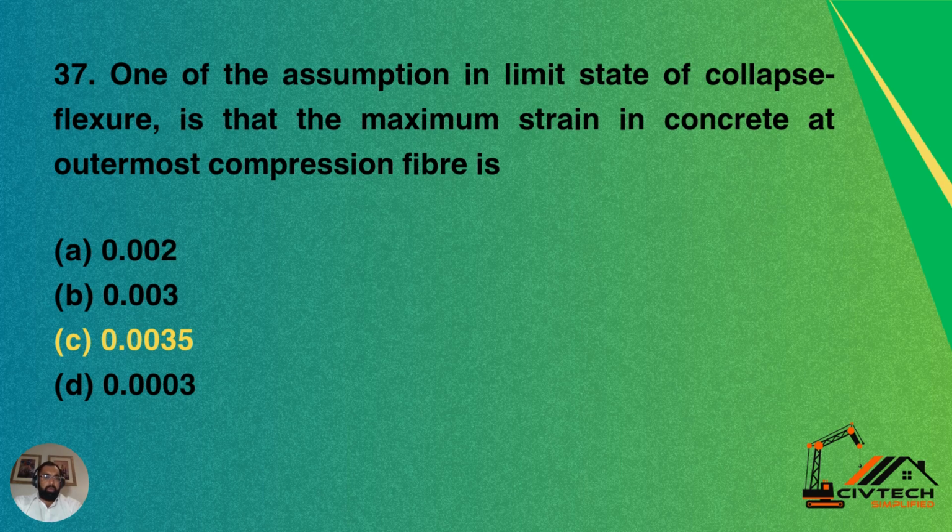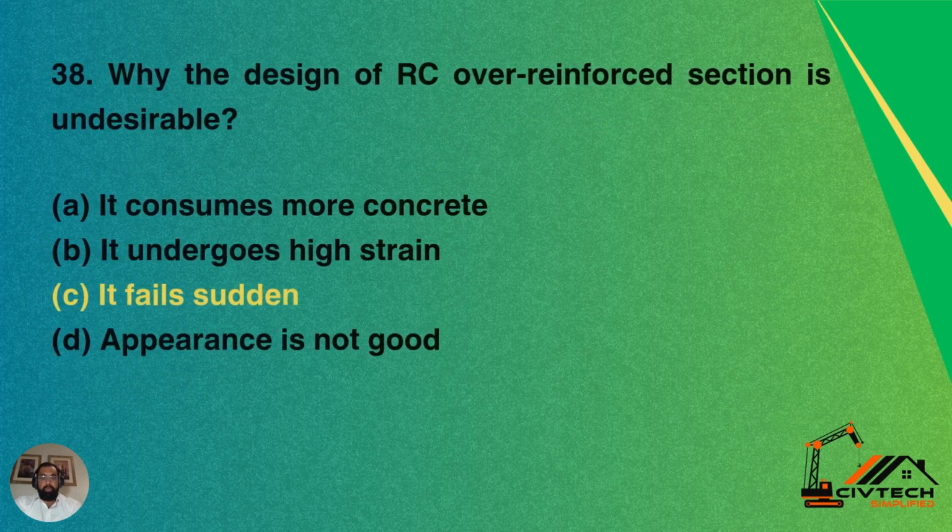Question 37. One of the assumptions in limit state of collapse flexure is that the maximum strain in concrete at outermost compression fiber is. So what is the maximum strain in concrete at the outermost compression fiber? Option A, 0.002, option B, 0.003, option C, 0.0035, option D, 0.0003. So C is the correct answer, 0.0035.